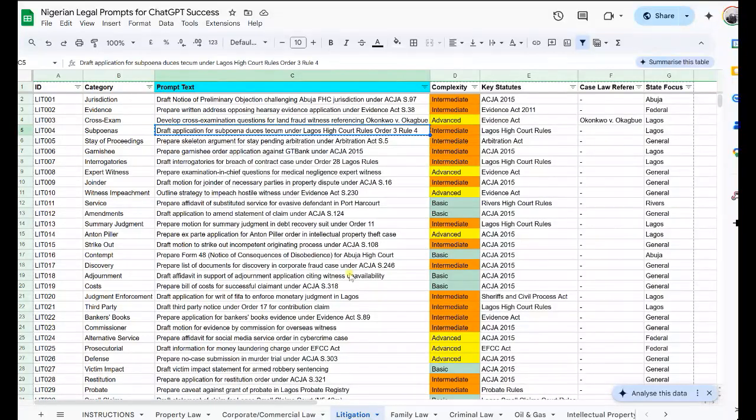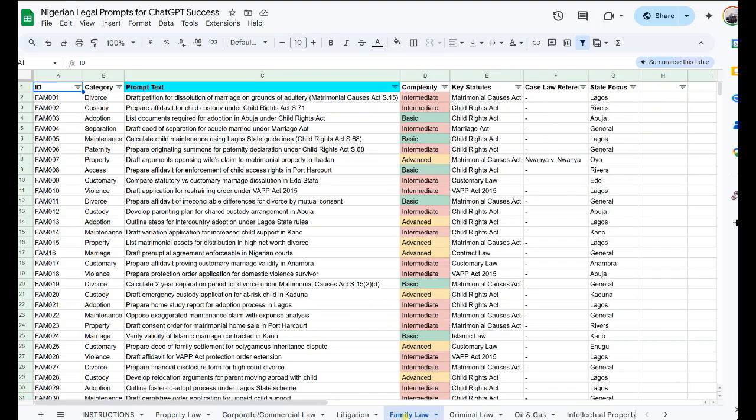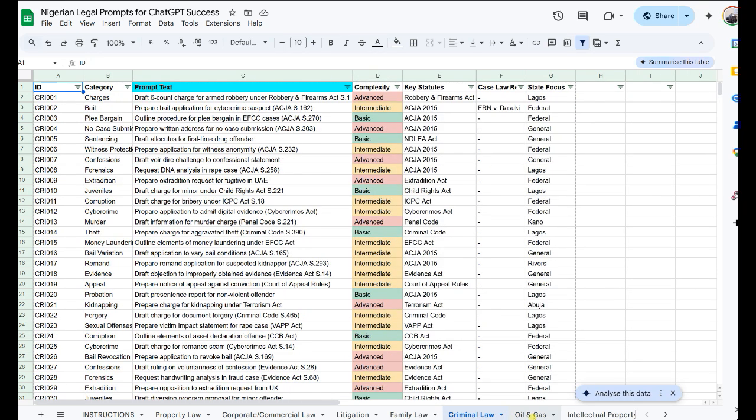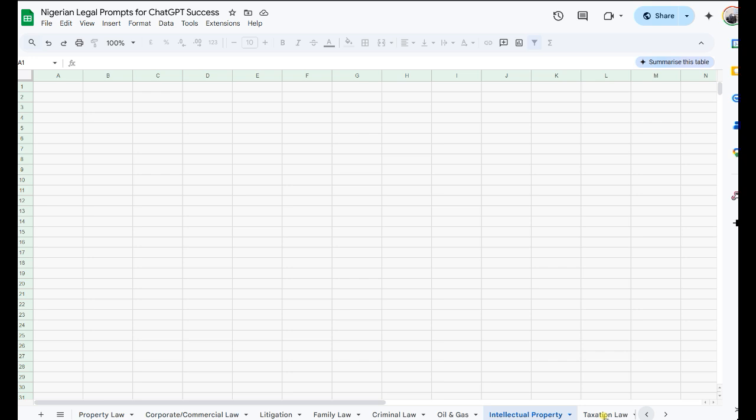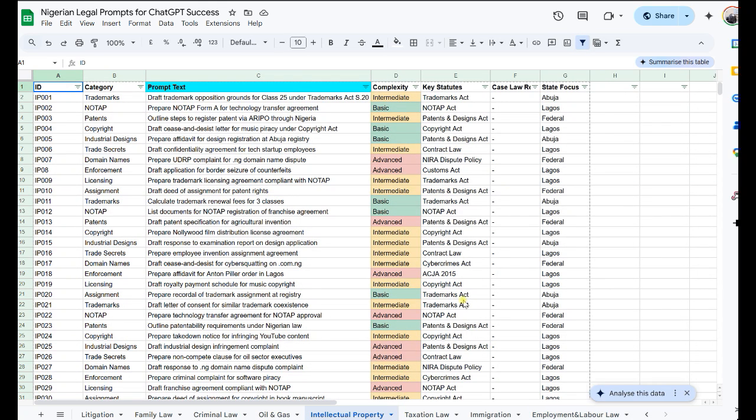And that is why we created a list of 1,000 different prompts in different practice areas: criminal law, oil and gas, intellectual property, taxation laws, and the rest of them. All organized for user friendliness and accessibility.